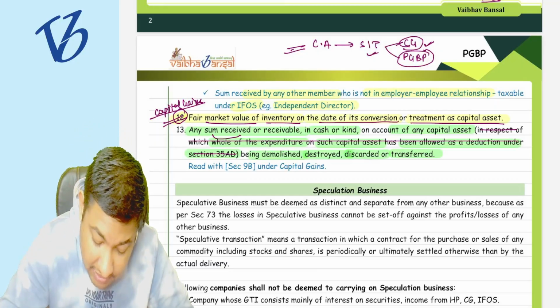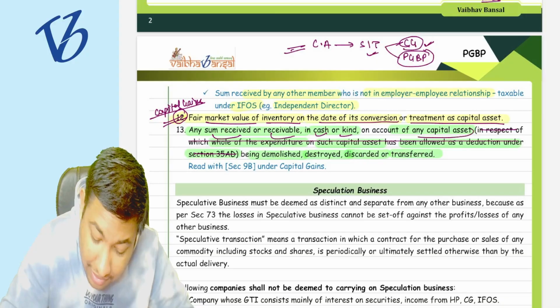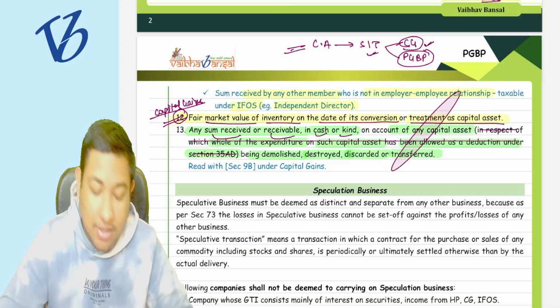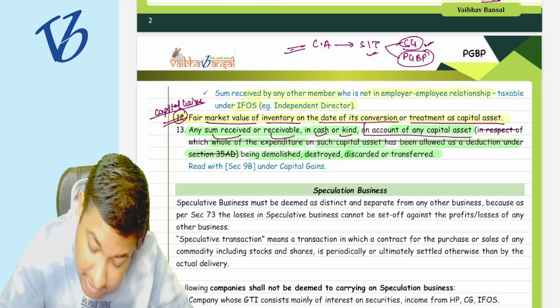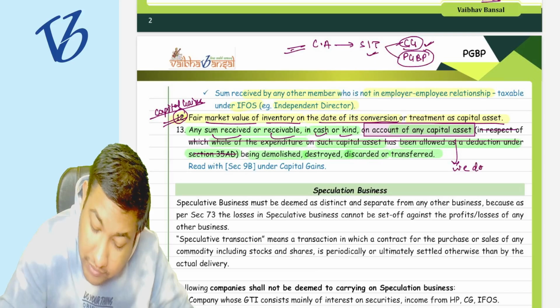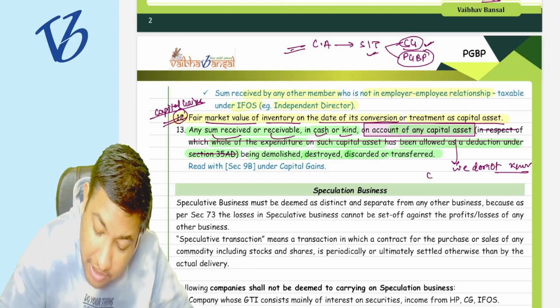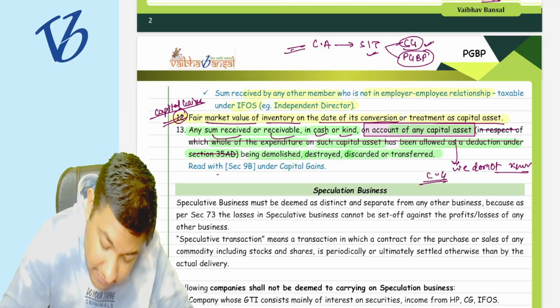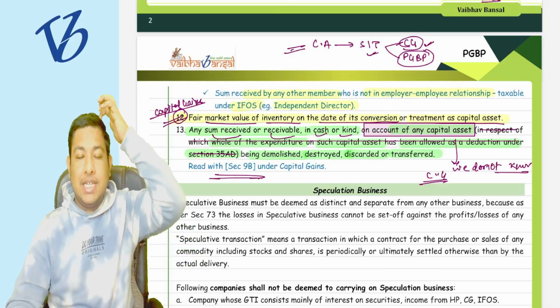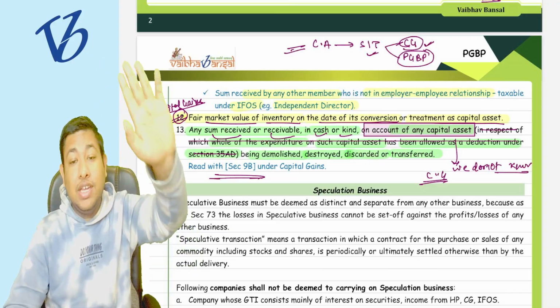Okay, and the sum received or receivable in cash or kind on account of any capital asset. Whenever the words capital asset come, we do not know them yet, because these things will come under the head of capital gains, and we have read this, read with section 9B and 45(4) of capital gains.